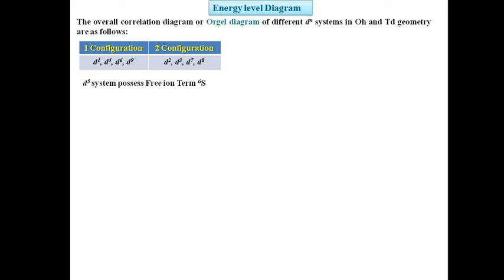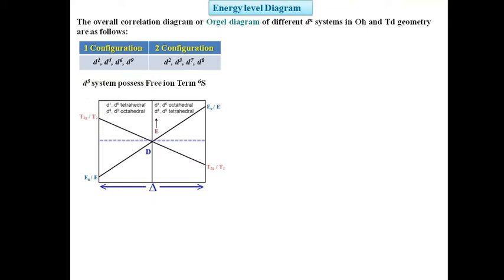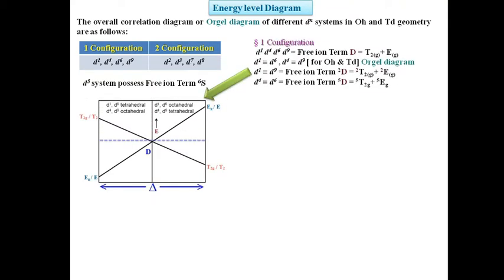Since their free ion term is the same, that is nothing but capital D, having crystal field terms T2 and E for tetrahedral system and T2g and Eg for octahedral system. d1 and d6 are equivalent and d4 and d9 are equivalent according to their Orgel diagram picture, whether they belong to octahedral field or tetrahedral field.